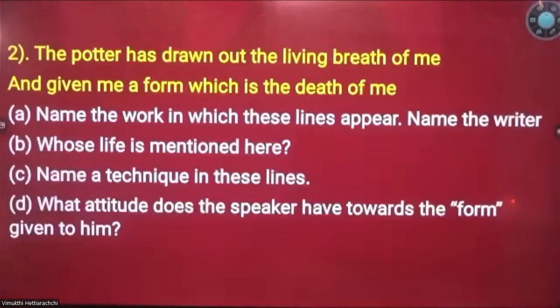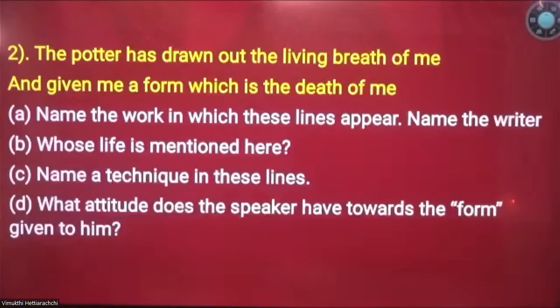Let's go to the second question. As you can see on the screen, "the potter has drawn out the living breath of me and given me a form which is death of me." This is the quotation that they have given to us.